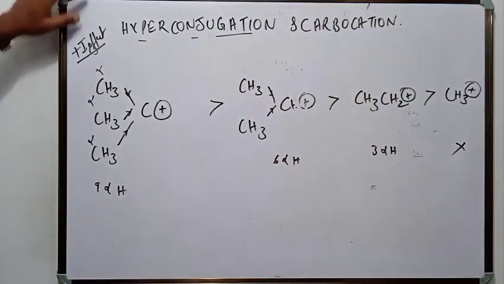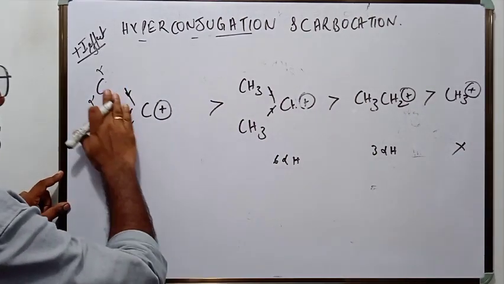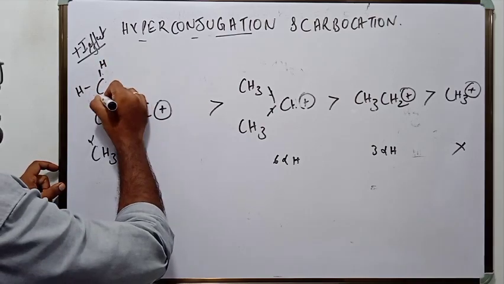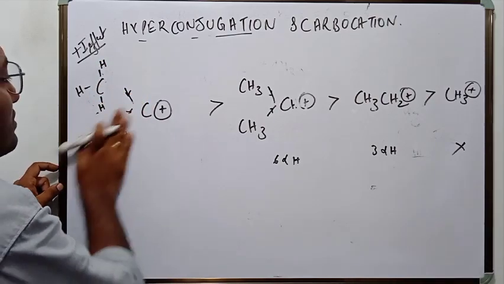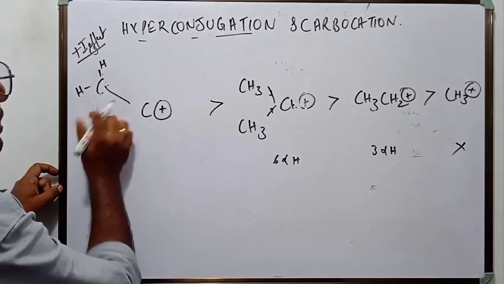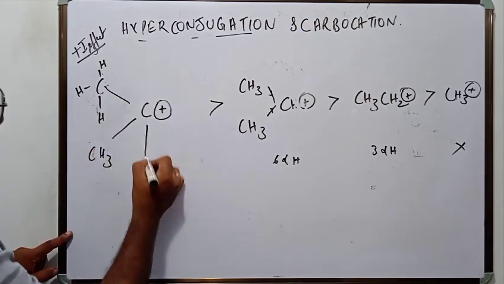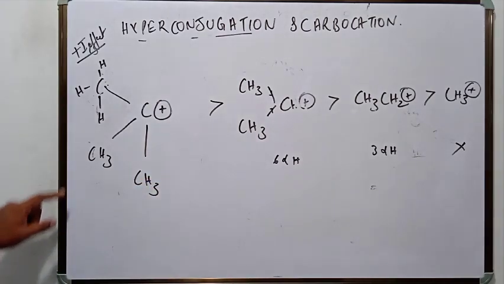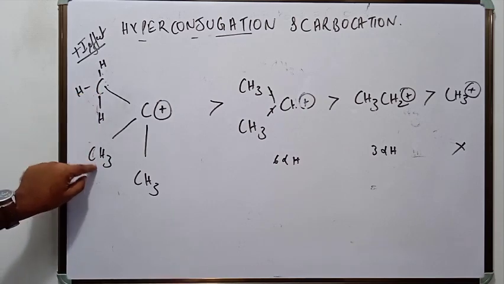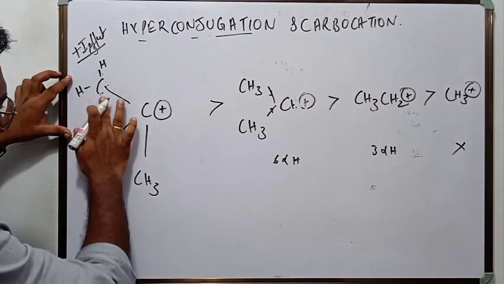So there are 9 alpha hydrogen atoms here. I am not drawing the full structure; these are again the methyl groups. There are 3 alpha hydrogen atoms here, similarly 3 here, and 3 here. What can happen? One of the alpha hydrogen atoms can assume a no-bond character.